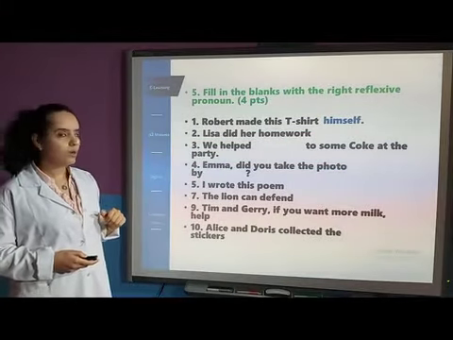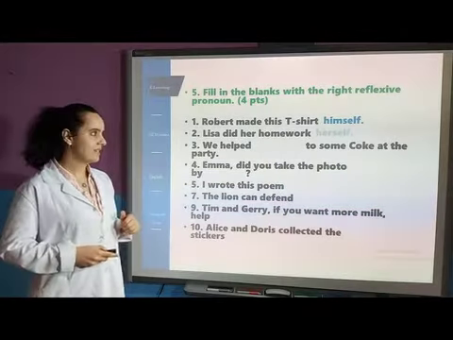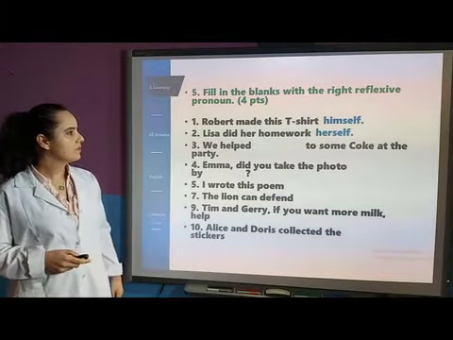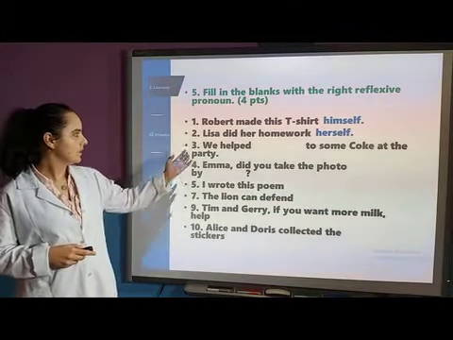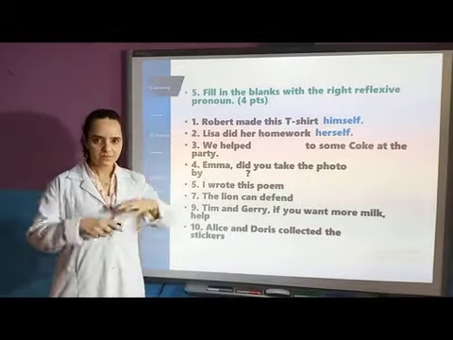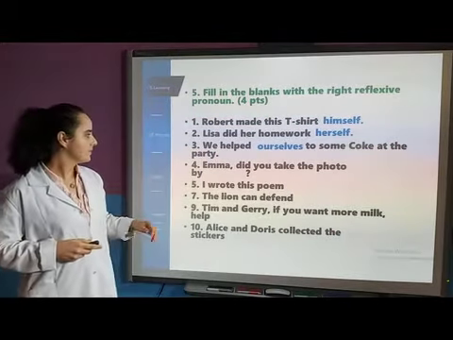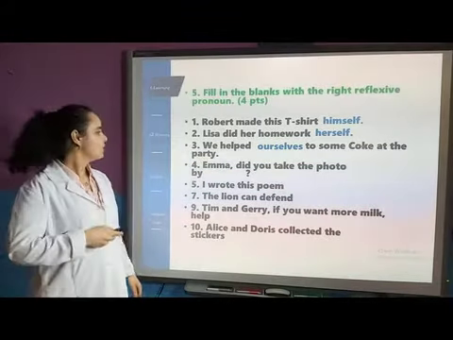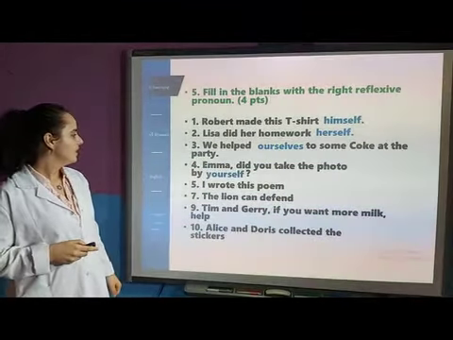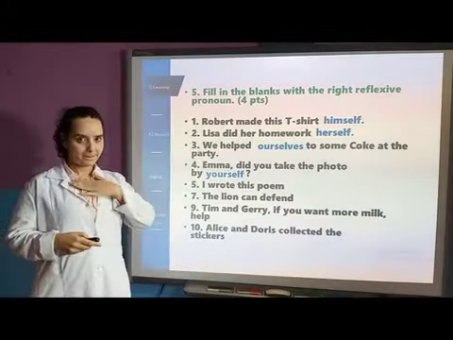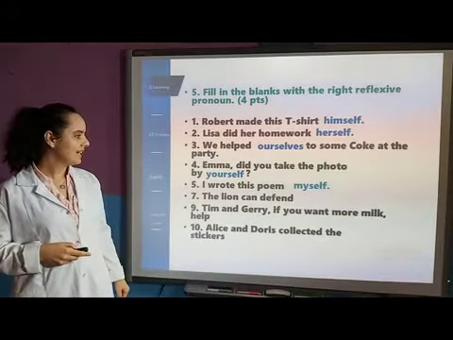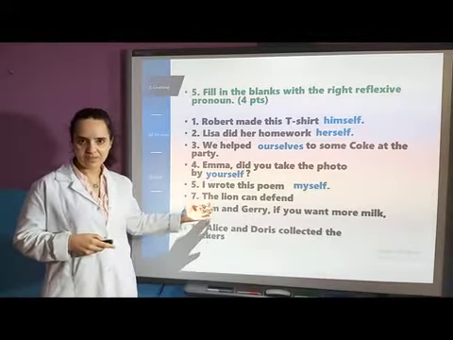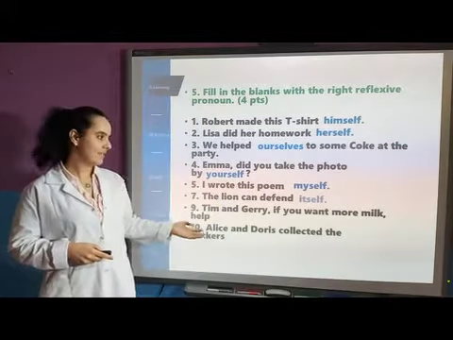Lisa did her homework herself. We had to some coke at the party, so we had ourselves. Emma, did you take the photo by yourself? I wrote this poem myself. The lion can defend, lion is an animal, so we're going to use itself.